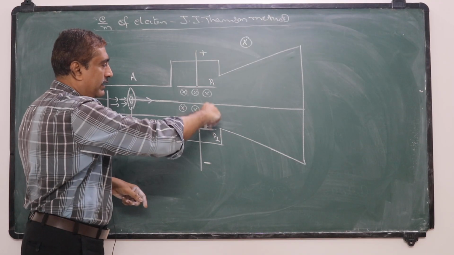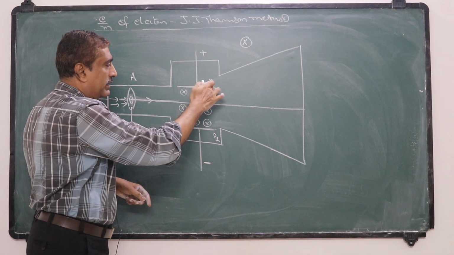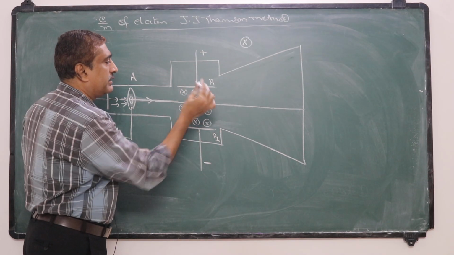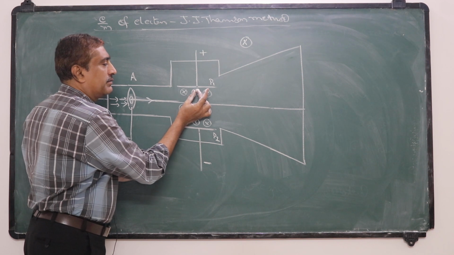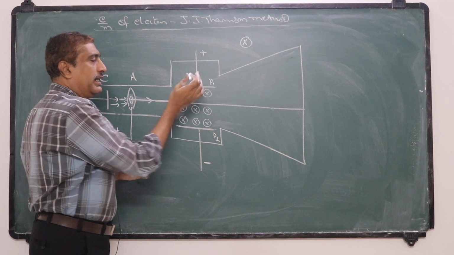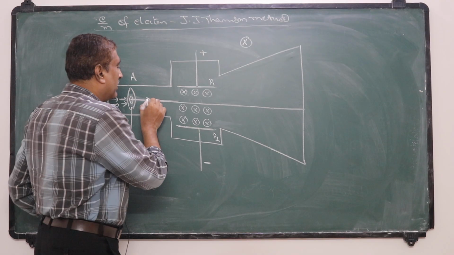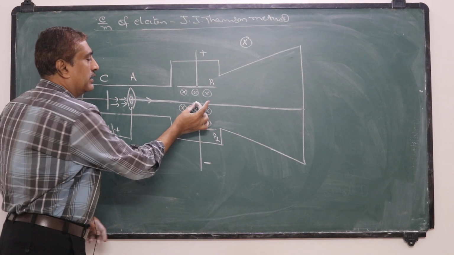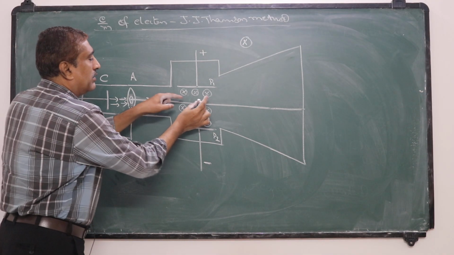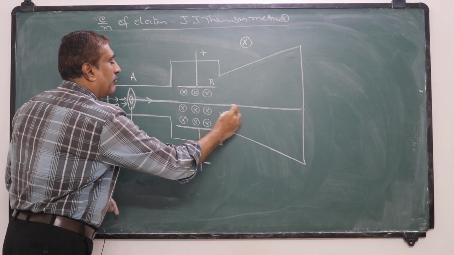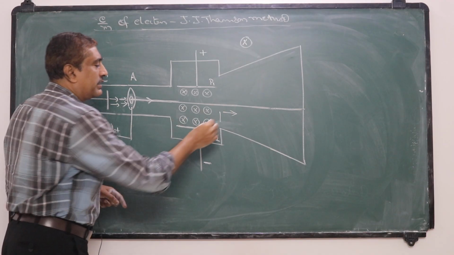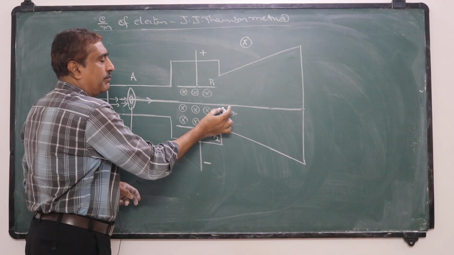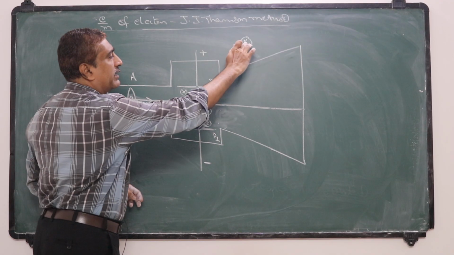The electric field direction is from positive to negative between the plates, and the magnetic field is also perpendicular to the path of the electrons. So the electric field is in this direction, the electrons are moving in this direction, and the magnetic field is perpendicular to both, indicated by this cross mark.